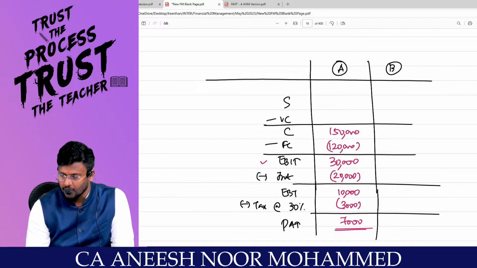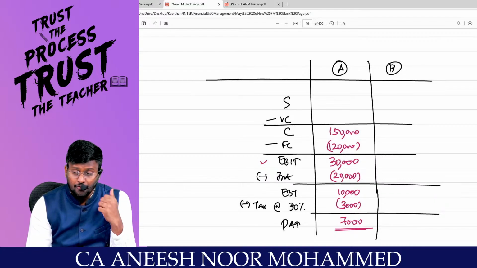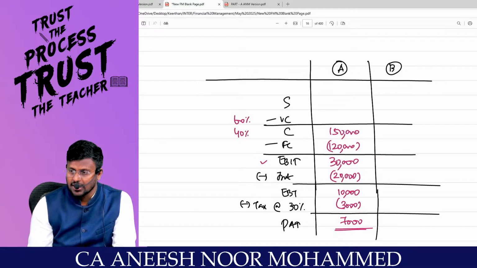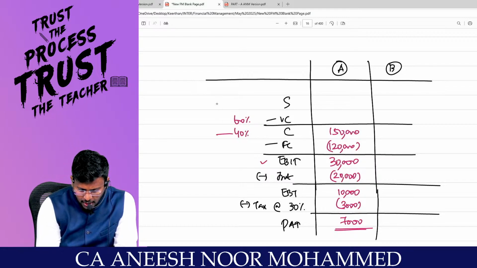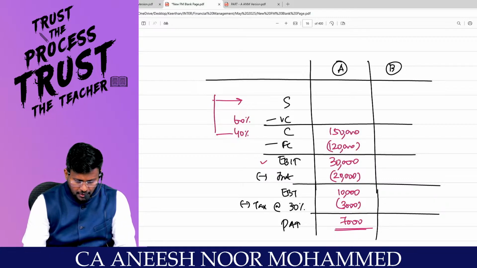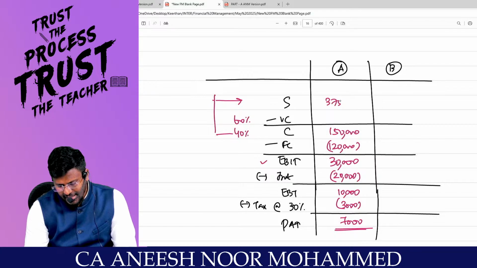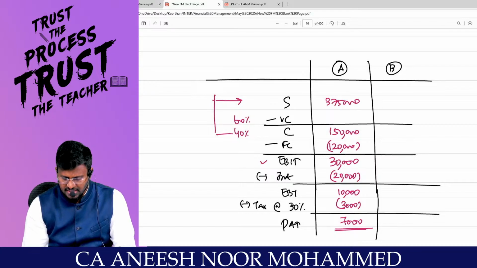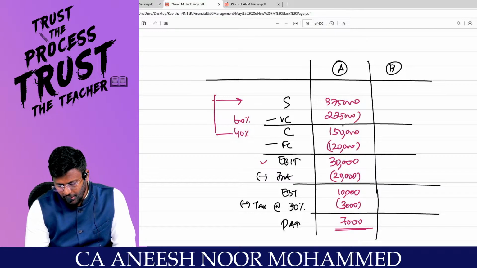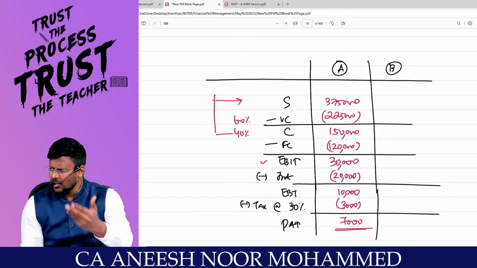They have given the variable cost ratio, 60%, so this will be 40%. If this 1,50,000 is 40%, can I reverse it? So 1,50,000 divided by 40% means 3,75,000 will be the sales. Into 60% will be 2,25,000, the variable cost. Comfortable? Now whatever figures they want, we can calculate.